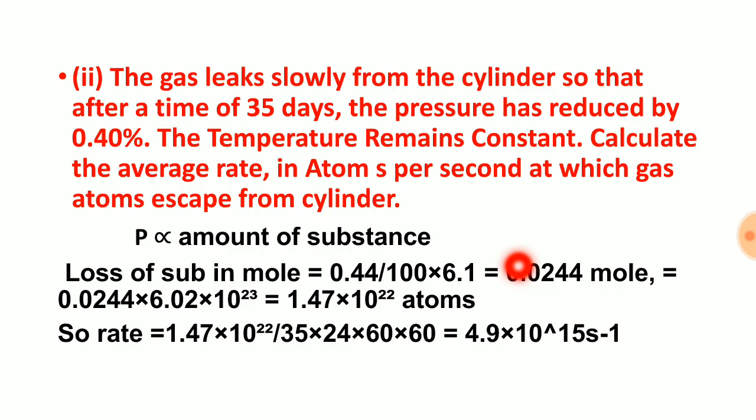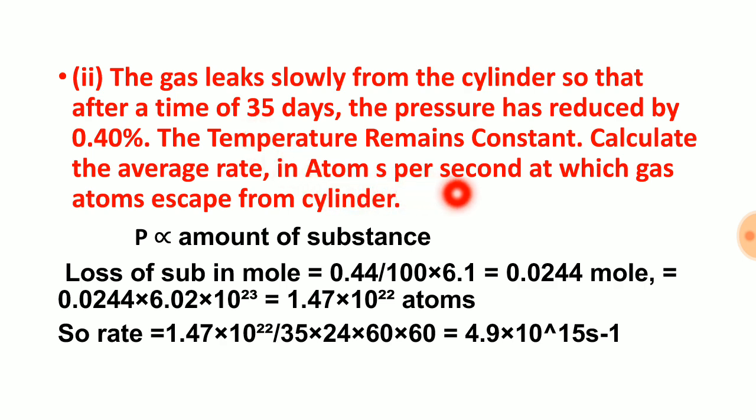It means 0.244 mole of substance is already out of the cylinder because of the leakage. This means how many molecules have escaped? We know there is this amount of molecules in 1 mole, this is the Avogadro constant. So this many molecules moved away from the cylinder in 35 days.